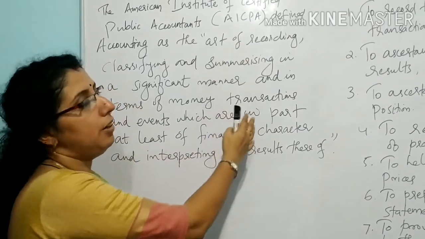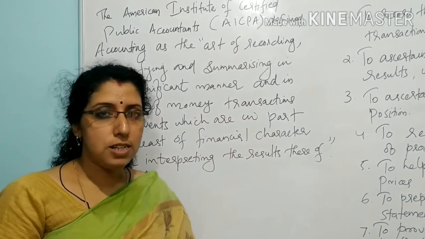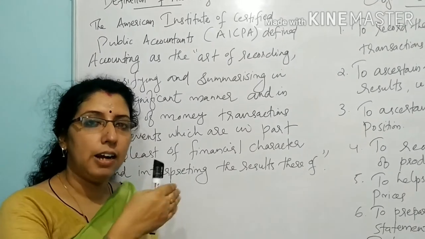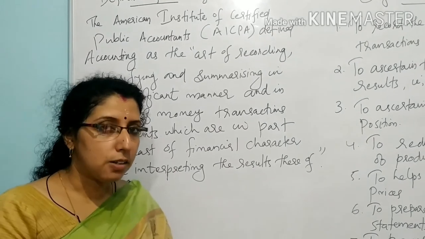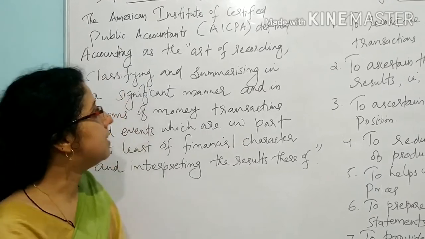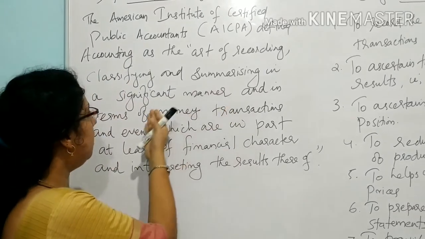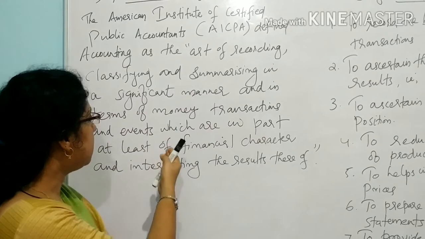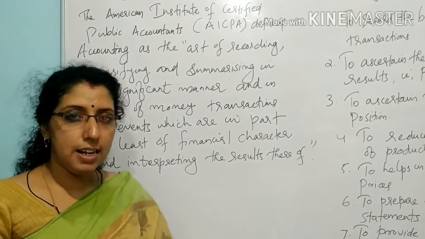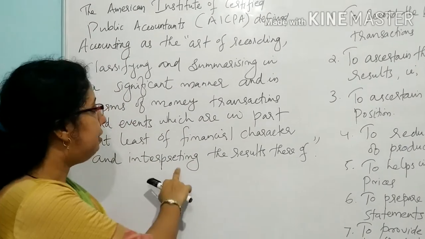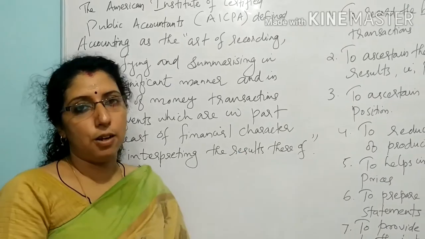This is the accounting definition. AICPA gave the definition of accounting. According to them, accounting is the art of recording, classifying, summarizing in a significant manner and in terms of money, transactions and events which are in part at least of financial character, and finally interpreting the result thereof.